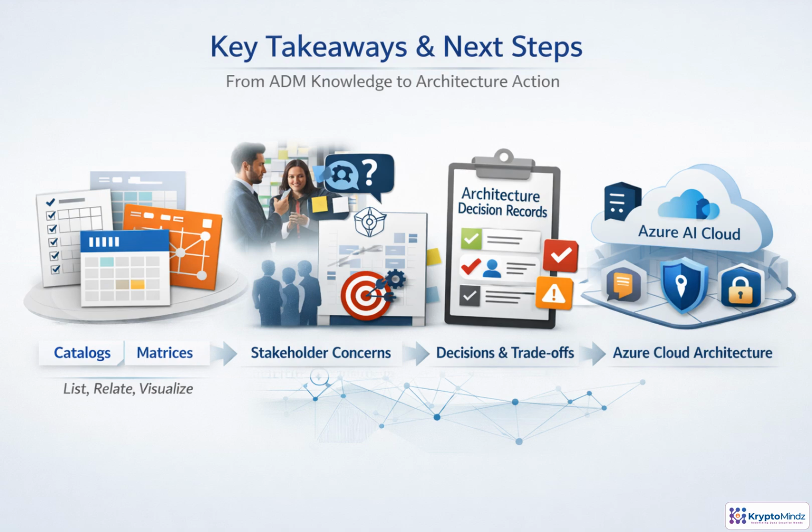The practical lesson is to choose artifacts with intent. Use catalogs to list, matrices to relate, and diagrams to make complexity visible. Start with stakeholder concerns and the question you need to answer. Then capture decisions, trade-offs, risks, and rationale in ADRs. Next, we apply this judgment to Azure Enterprise AI architecture: landing zones, identity, access, and secrets.